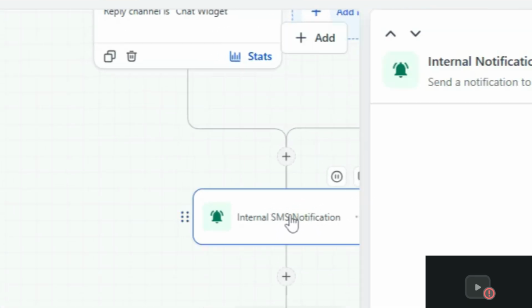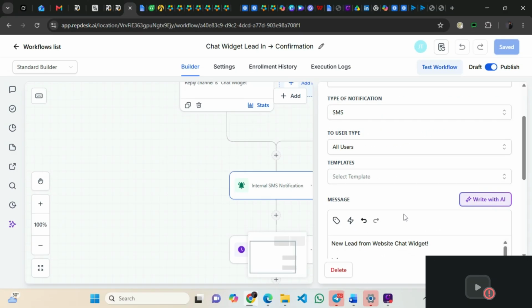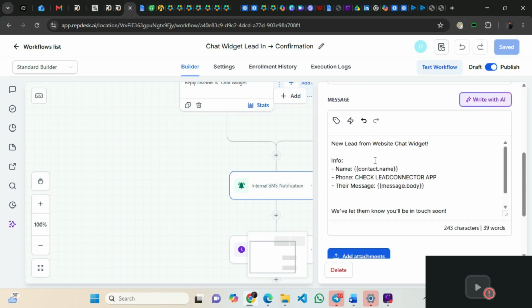It sends us a message internally, so we get it via our dedicated phone number, probably that we bought through GHL. It alerts us, the service provider, of a new lead from website chat widget, then it gives the information of the person, so the person can attend to the lead quickly.